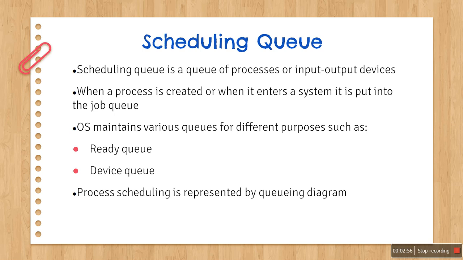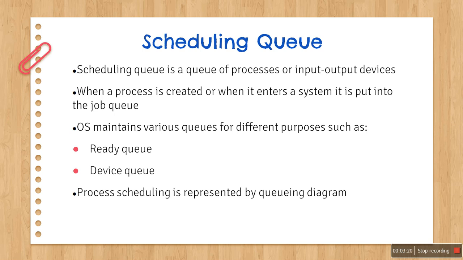If you don't know what a PCB, or process control block, is, you should watch my video on it, which is also on my channel. The ready queue holds the processes which are ready to execute, and then the CPU scheduler selects one out of them for execution.